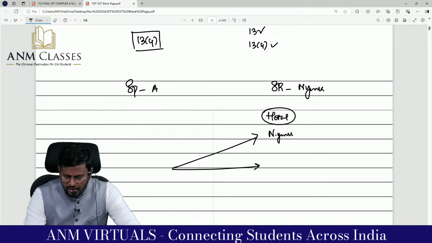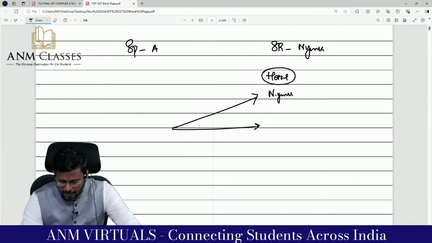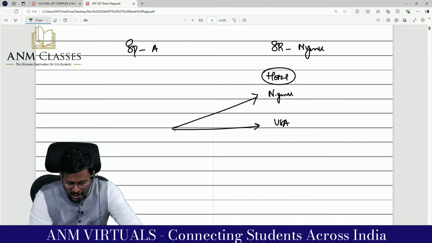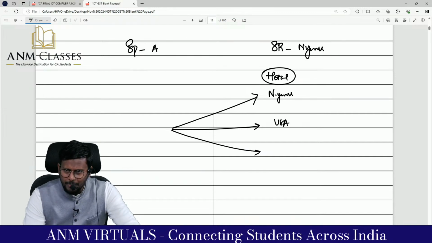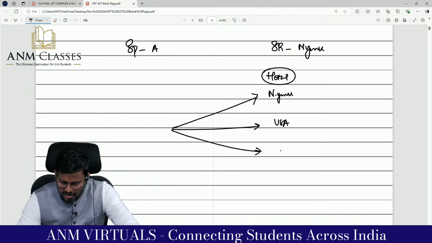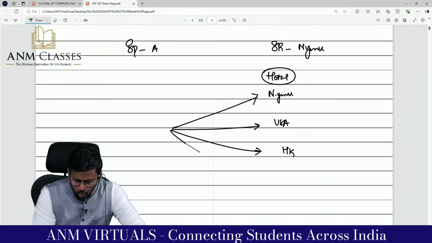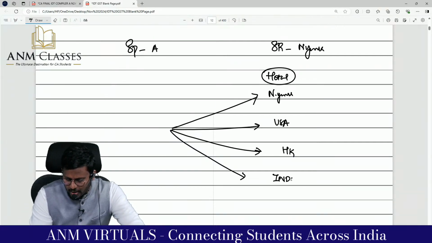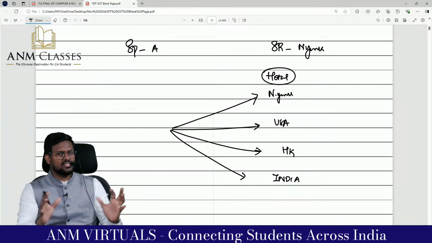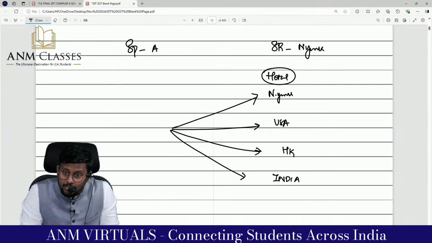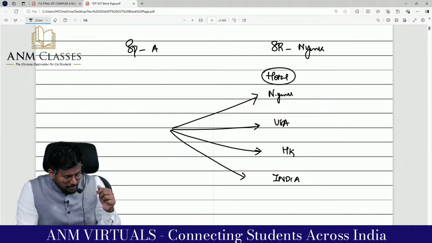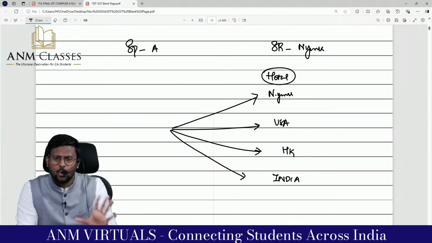Another hotel is going to be situated in USA. Another hotel is going to be situated in Hong Kong. Another hotel is going to be situated in India. That means they are going to construct multiple hotels, a chain of hotels. They appointed me to draw the design of that hotel.